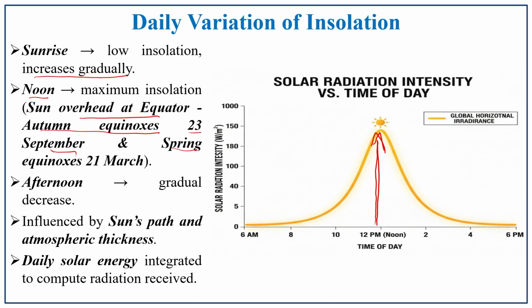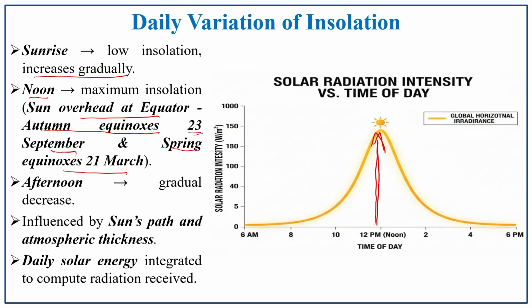The sun will be overhead at the equator on the autumn equinox, 23rd September, and the spring equinox, 21st March. This will be the process happening because of this daily variation. In the afternoon, after reaching noon, there will again be a gradual decrease. During sunset you can witness this. Sunrise and sunset have decreasing insolation received by the earth's surface, and at noon there will be peak hours.